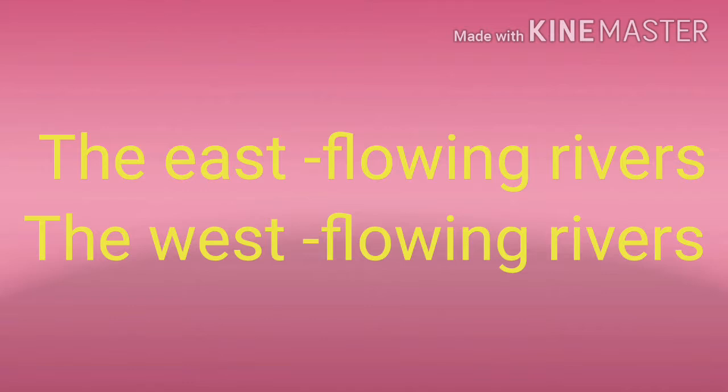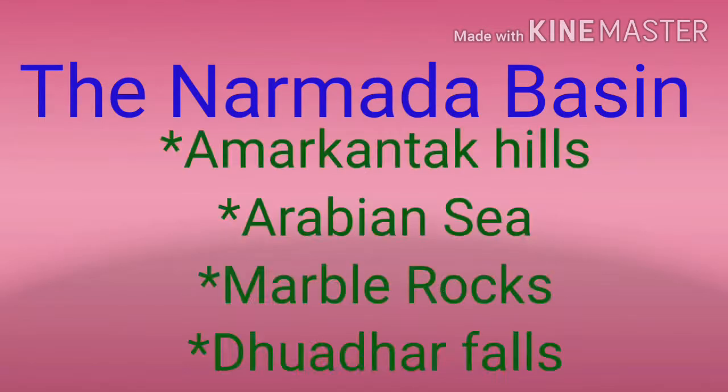Students, name the peninsular rivers flowing westwards and also making estuaries. Yes, the Narmada and the Tapi are the peninsular rivers that flow westwards and also make estuaries. The Narmada and Tapi are the only long rivers which flow west and make estuaries. Moving on to understand the Narmada Basin. Students, in this topic we will discuss some important facts about the Narmada Basin.